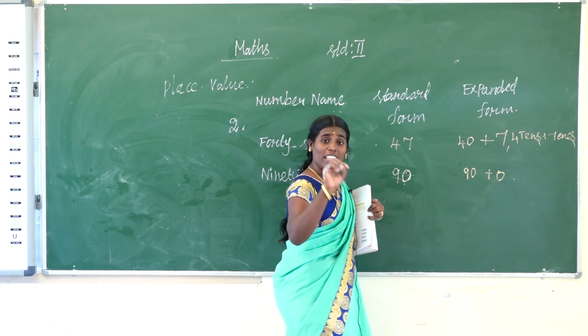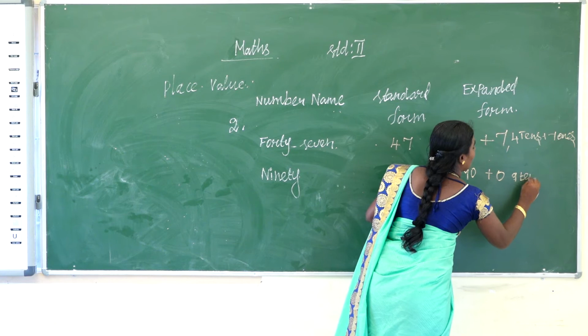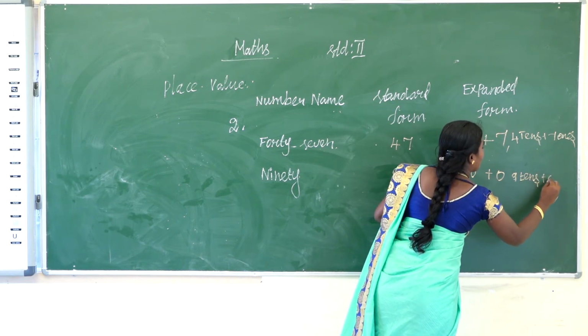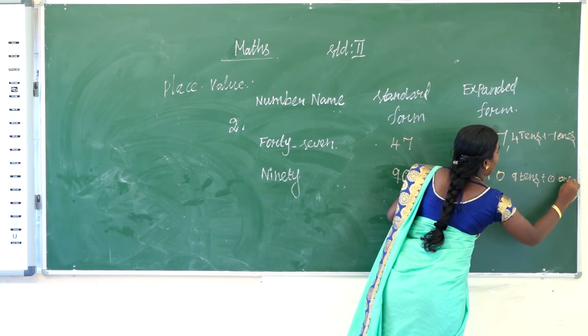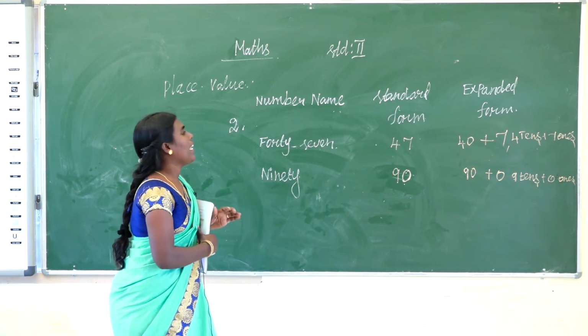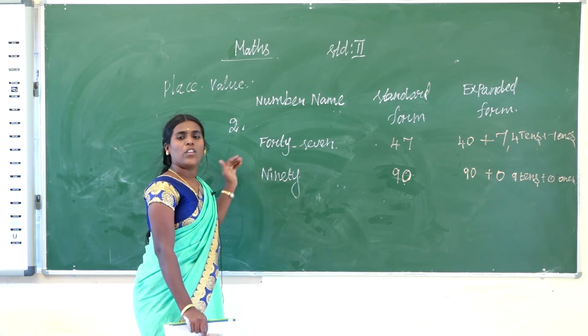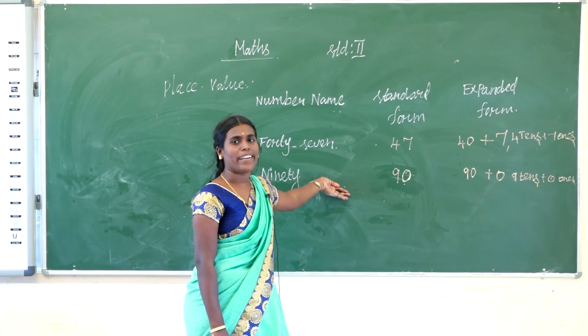Another method: 9 tens and 0 ones. Okay, understand?